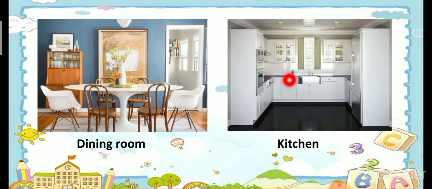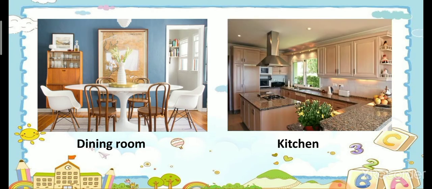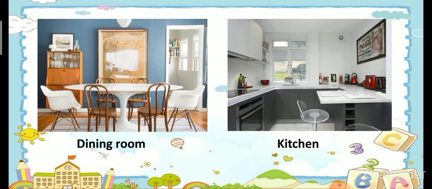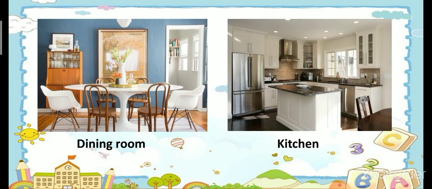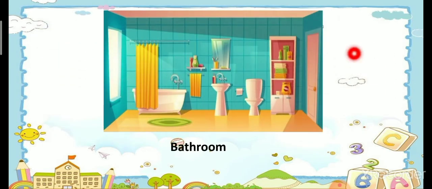This one is the kitchen. We have various utensils in the kitchen. We prepare our food in the kitchen. This one is the bathroom. We brush our teeth and take a bath in the bathroom. There are so many things in our bathroom: bucket, soap, towel, shower, tap, etc.